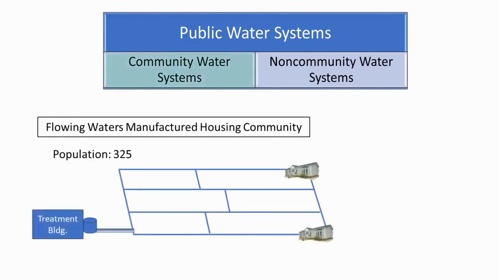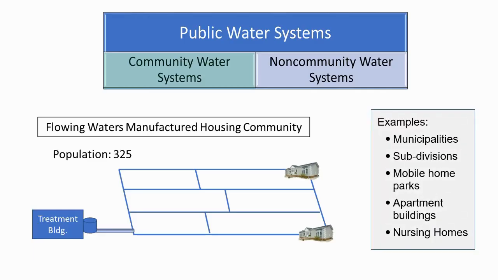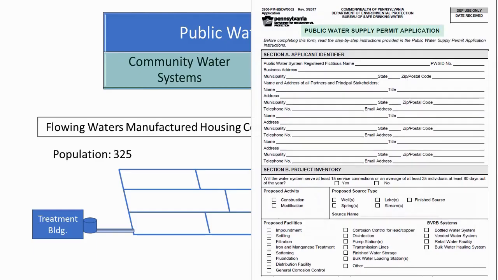Everyone is familiar with community water systems as they serve people at their primary residences each year. Community water systems can serve municipalities, subdivisions, or mobile home parks, for example. Community water systems are required to go through an approval process that involves submitting a public water supply permit application. Please follow the link below for more information on the community water system approval process.